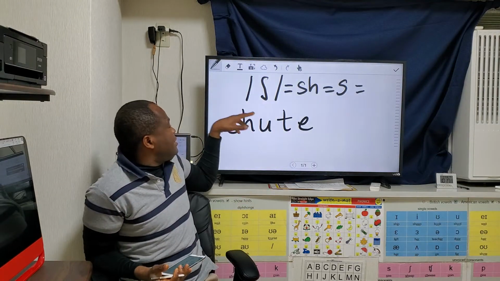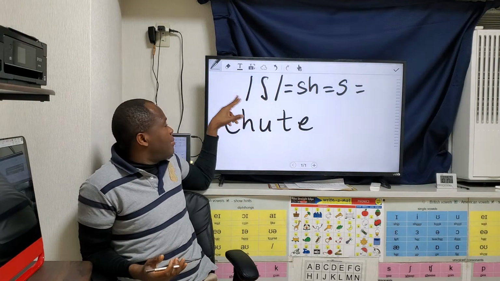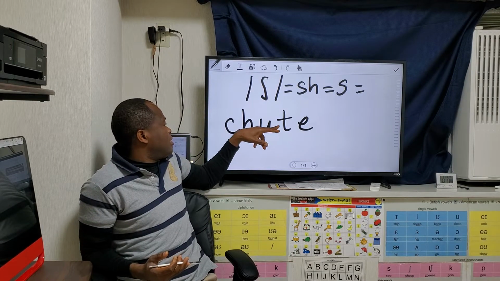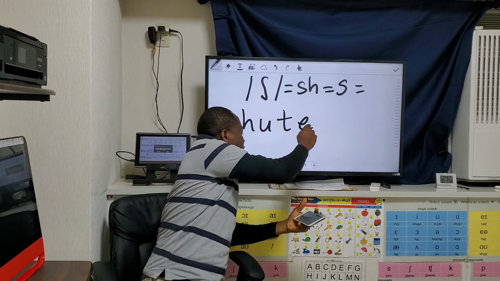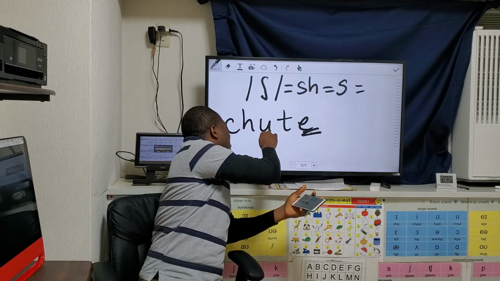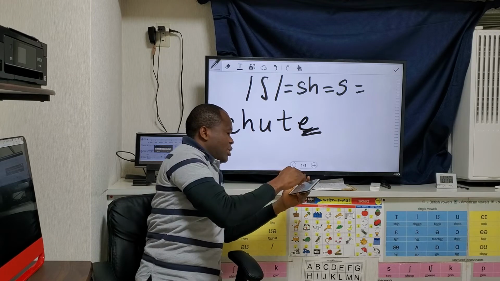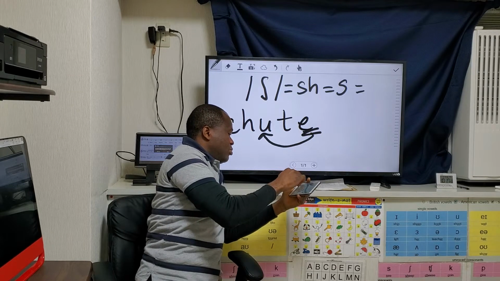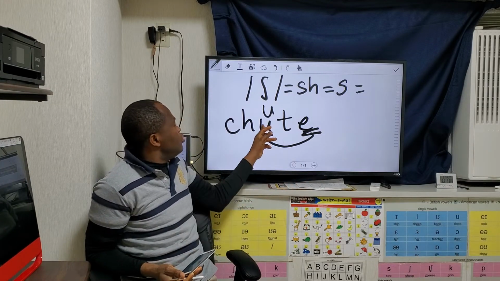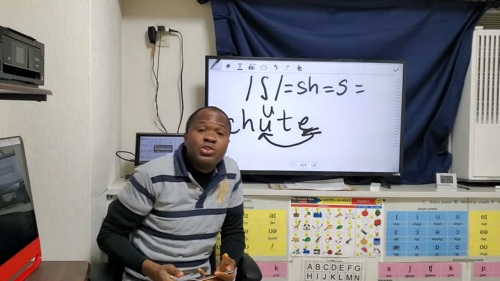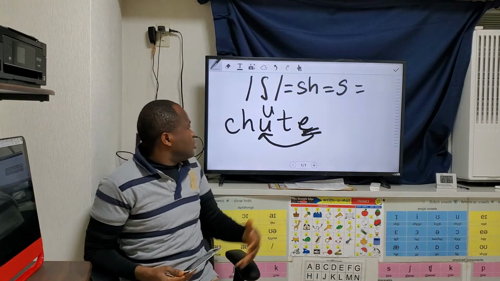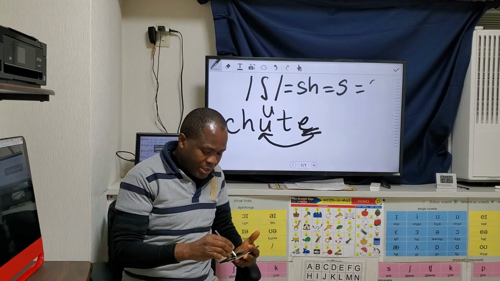Shoot. So last in parachute. Parachute. So this is shoot, C-H-U-T-E. This is a silent E. Silent E, and that's why this one is U, not A. The silent E will change the sound A to U. Shoot. So parachute. So we have the letters CH.